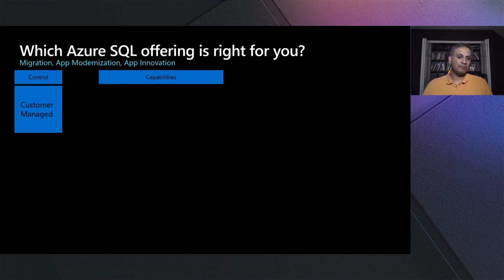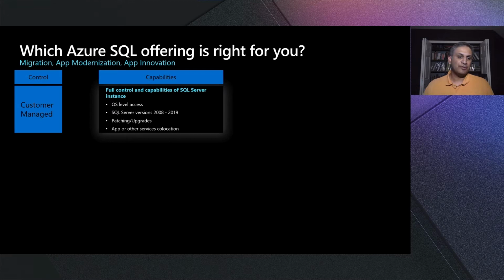If you're looking for a fully customer managed environment, and if you're looking for full control of all features of SQL Server, some of which are listed here, including the operating system, SQL Server version choice, you want to control your upgrades and patching, as well as host other applications or services such as BI services in the VM, then the right destination for your workload is SQL Server on Azure VMs.